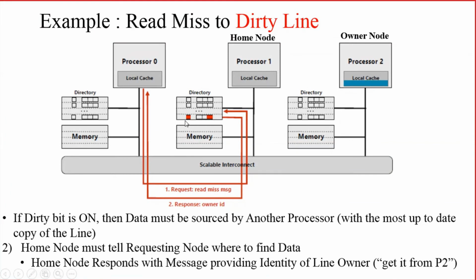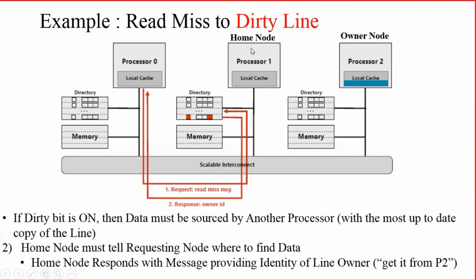But here, what is the difference? This line is dirty. So how will you identify that? By checking the dirty bit. If the dirty bit is on or set, that means the block of memory is dirty. Then the data must be sourced from another processor. So in our example, processor 2 has the valid data, and that is why processor 2 is known as the owner node.